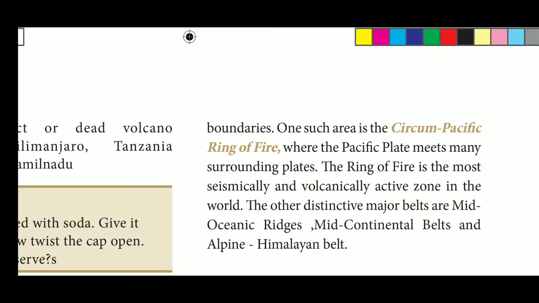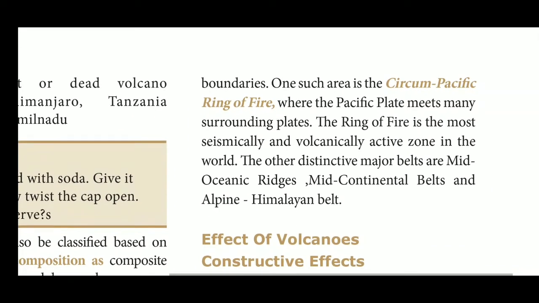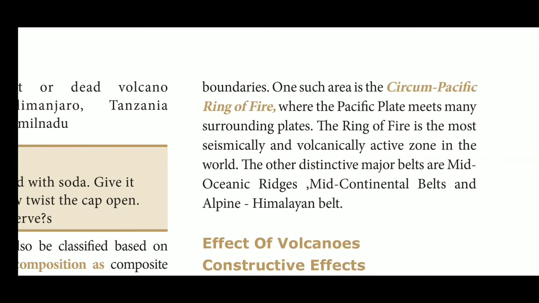One such area is the Circum-Pacific Ring of Fire. This area is surrounded by a number of volcanoes. The Pacific Ring of Fire is the most seismically and volcanically active zone in the world. That is the reason it is named the Pacific Ring of Fire.